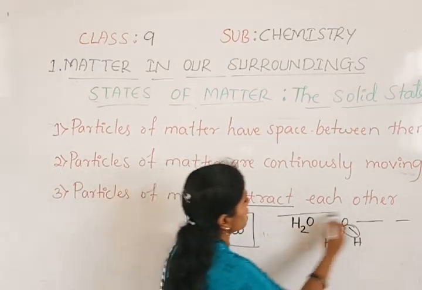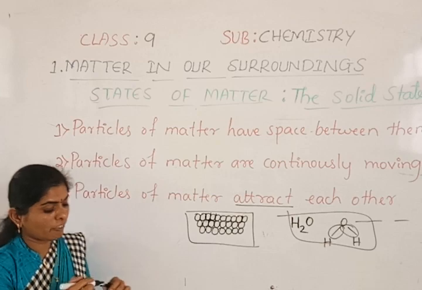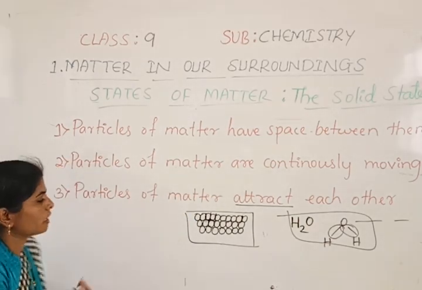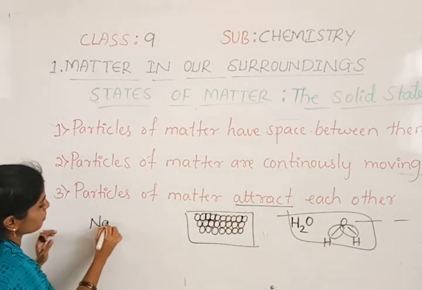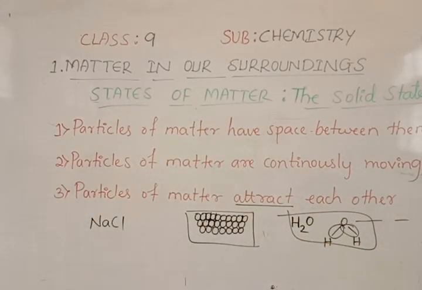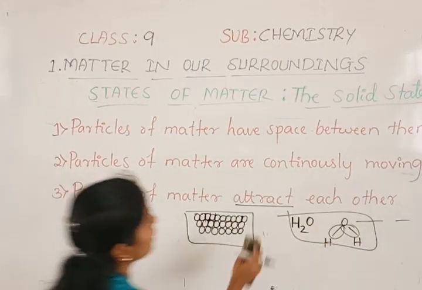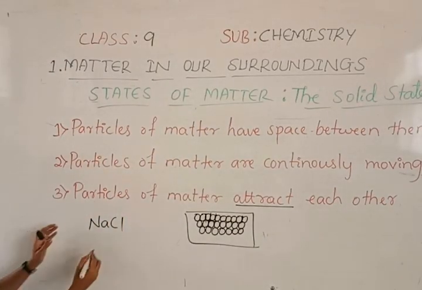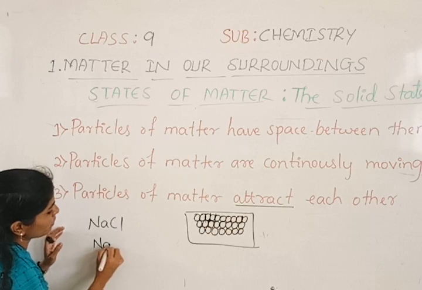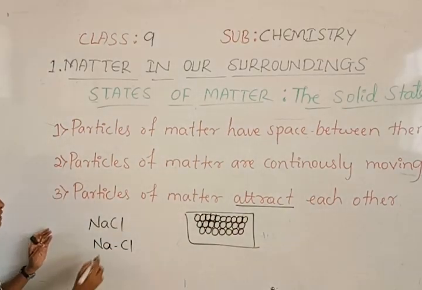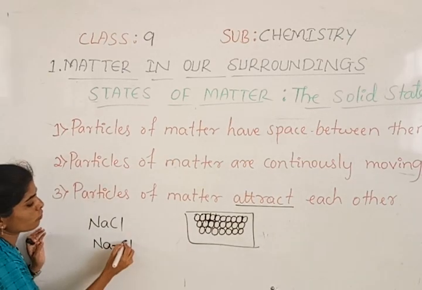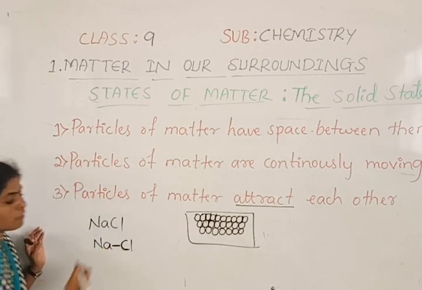Okay. So this is the example for liquid. But likewise, the force in solids. If we take a solid as an example, we can take NaCl. This is what? The common salt. So in common salt, NaCl, the sodium and chlorine are joined like this. In between the sodium and chlorine, the bonds will be there.